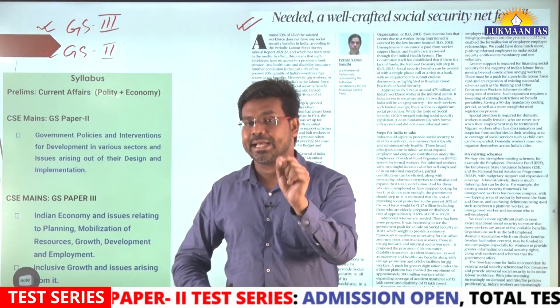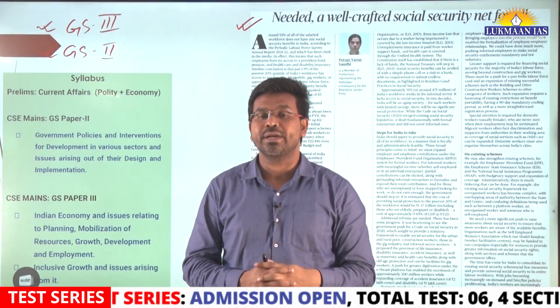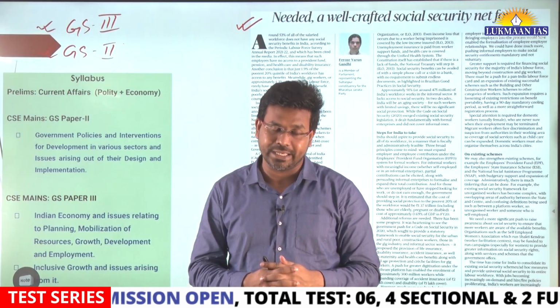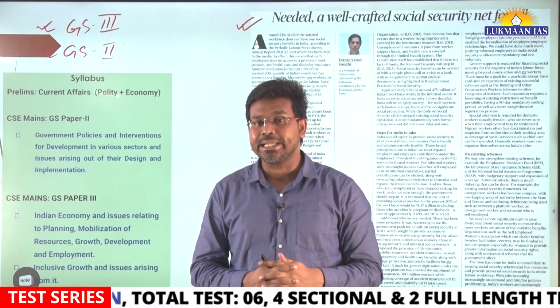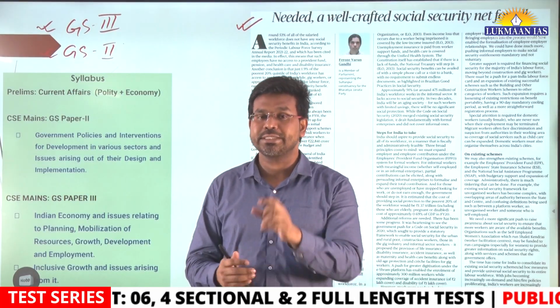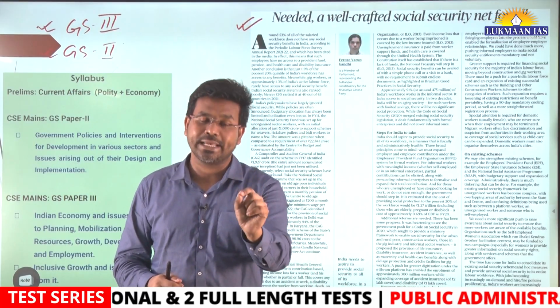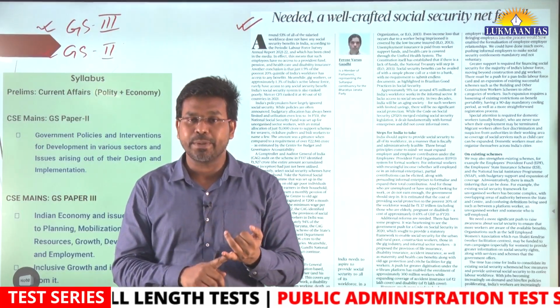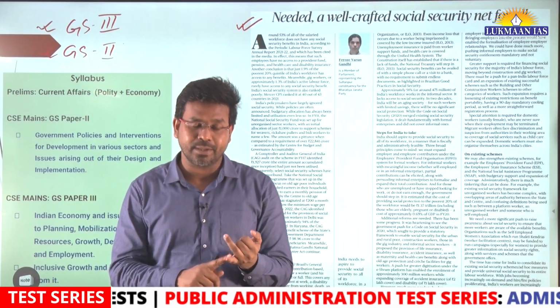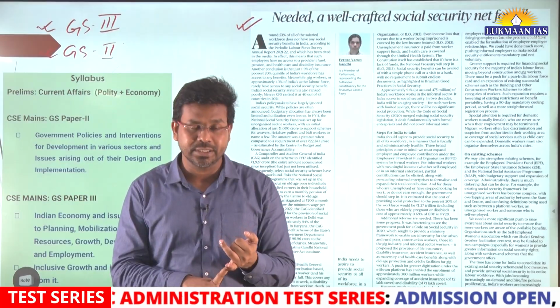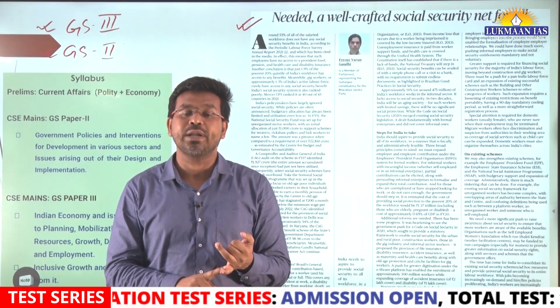The most excluded are the people who are working in the unorganized sector in India. Around 91% of India's population works in the unorganized sector. For example, some people are working as bidi makers, some as rickshaw pullers, some as household help.